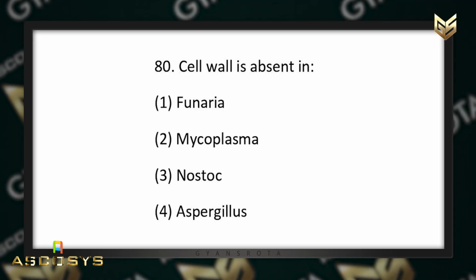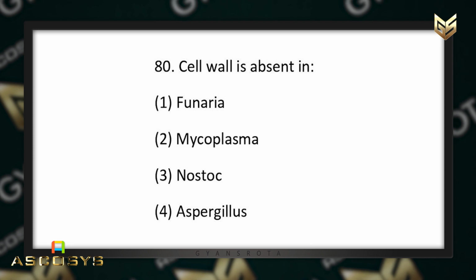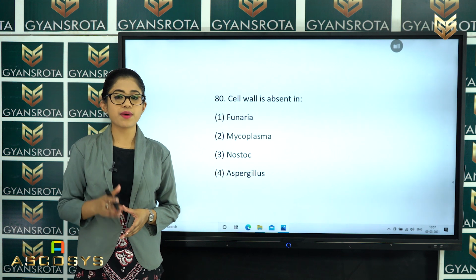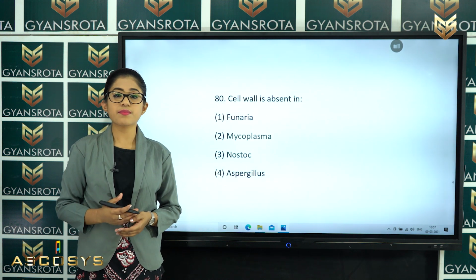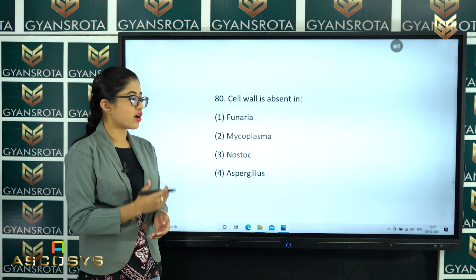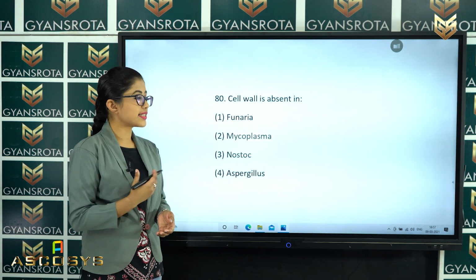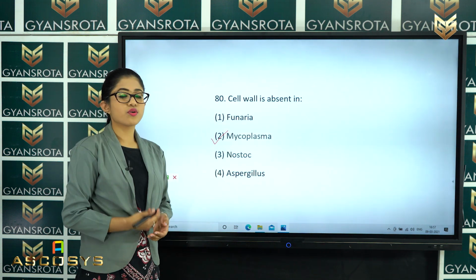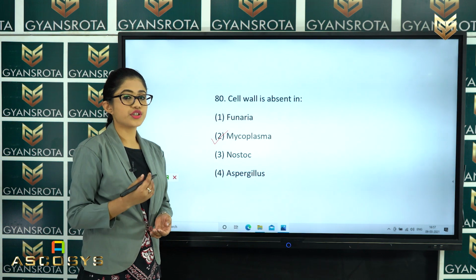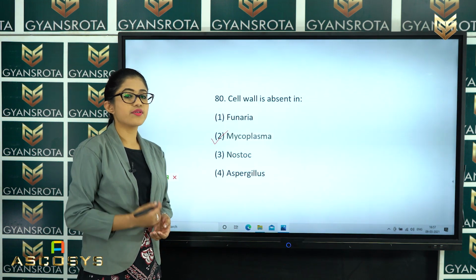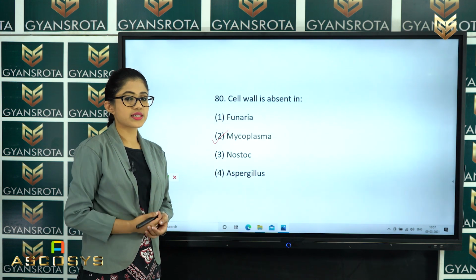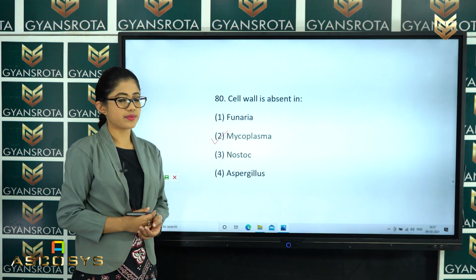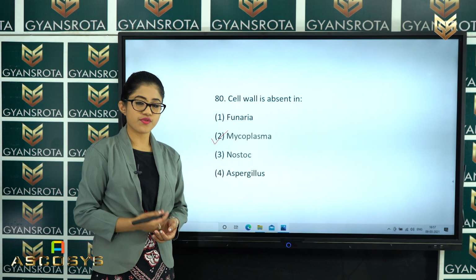Cell wall is absent in Funaria or Mycoplasma or Nostoc or Aspergillus. So from the chapter Biological Classification, while discussing the kingdom Monera, we have talked about this. So what is the correct answer? That is option number 2, Mycoplasma. Mycoplasma are the organisms which lack cell wall and they can survive without oxygen, right? We have discussed in the kingdom Monera, while the rest of the examples are of other kingdoms. So option number 2 is the correct answer for this question.